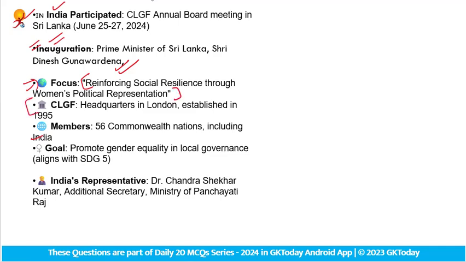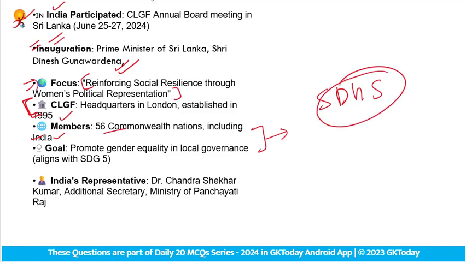Also, let's talk about the CLGF. It is an organization headquartered in London and established in 1995. Total members are 56 Commonwealth nations, including India, and its goal is to promote gender equality in local governance. This goal is aligned with Sustainable Development Goal 5, which is gender equality. So the basic objective of CLGF is also gender equality. Fine. From India, Dr. Chandrasekhar Kumar was the representative in this meeting.